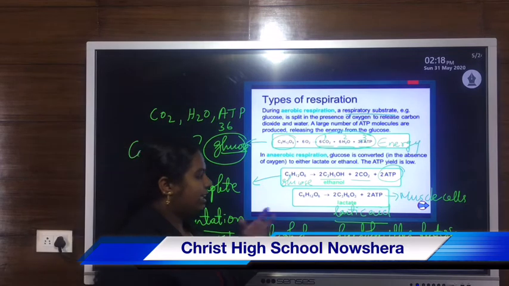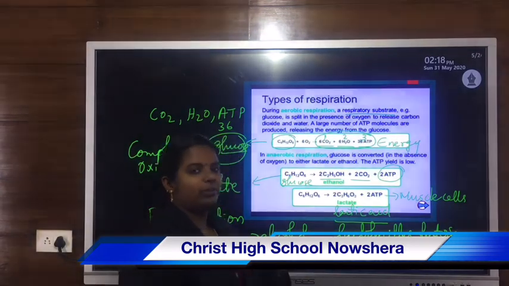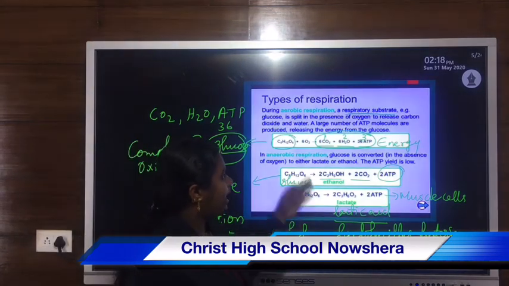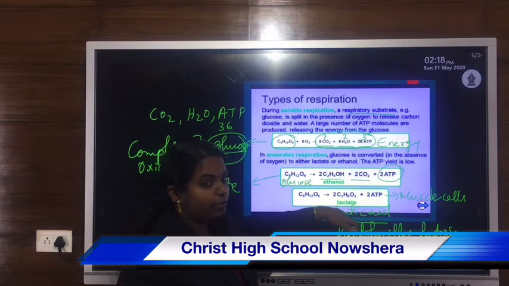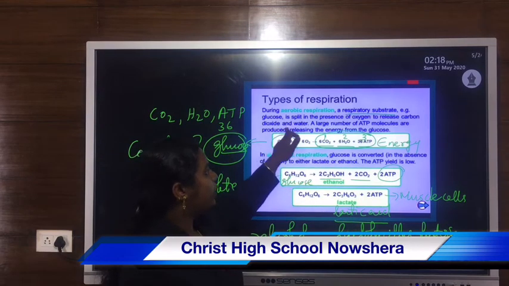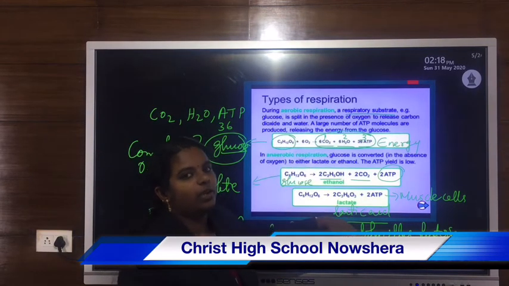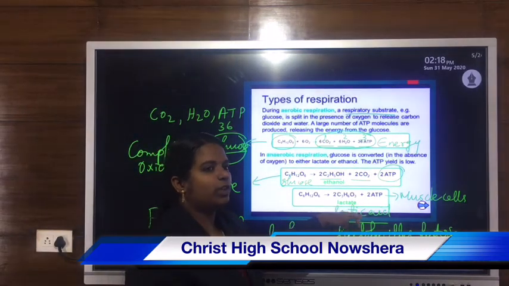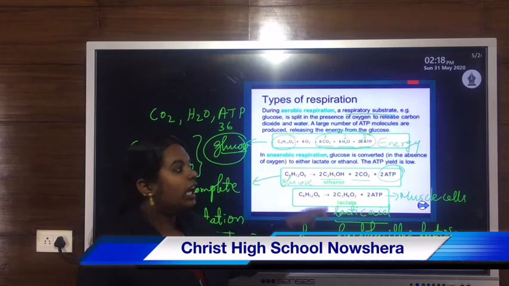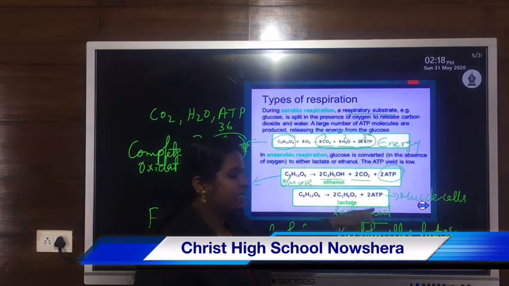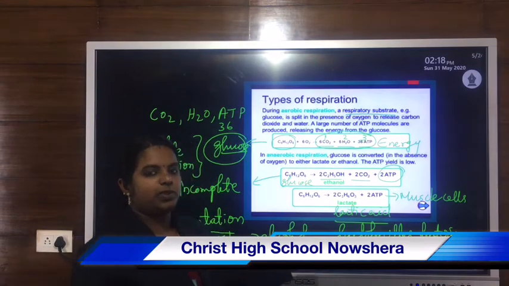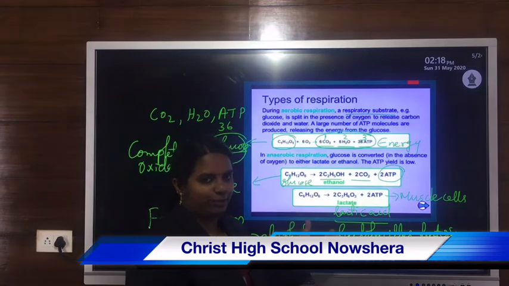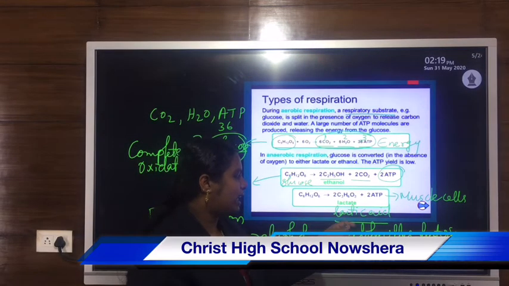Sometimes when they require more energy, according to their higher needs, they switch over from aerobic respiration to another mode. That means they switch over to anaerobic respiration. Due to lack of oxygen in muscle cells, these muscle cells start to respire anaerobically, and there is production of lactic acid.